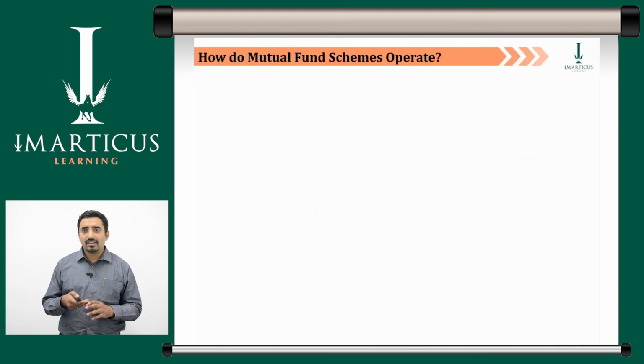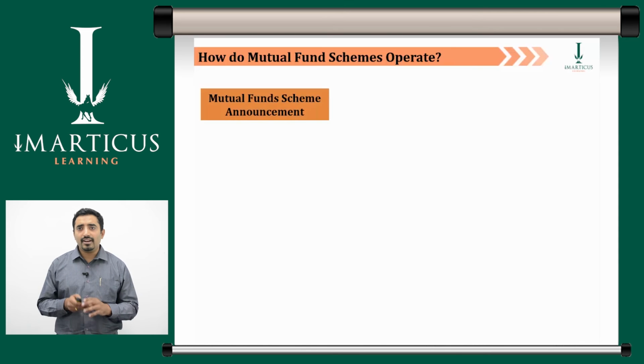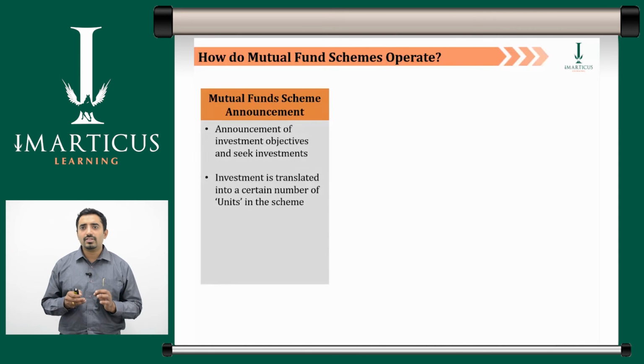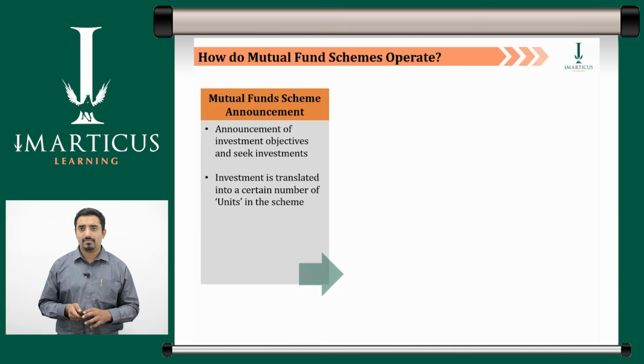Moving ahead, let us understand how mutual fund schemes operate. Let us start with mutual fund scheme announcements. Mutual fund schemes announce their investment objective and seek investments from the public. The investment that an investor makes in a scheme is translated into a certain number of units in the scheme. Thus, an investor in a scheme is issued units of the scheme.